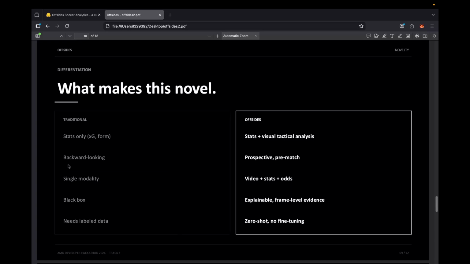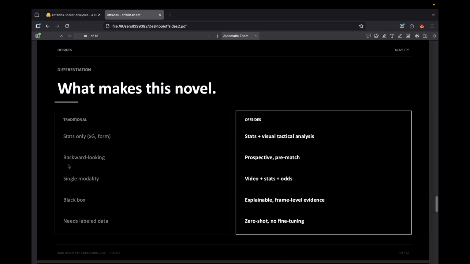To be clear about scope, this is a concept validation, not a production prediction tool. 5 backtested matches is not statistically significant, but the thesis holds. Multimodal AI can extract tactical signals that statistics miss, and those signals have predictive value that markets underweight.